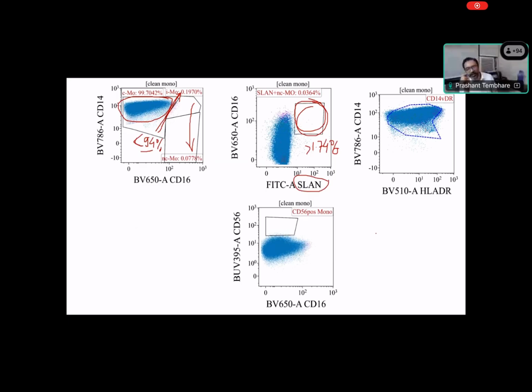And this is a very classical feature of a particular disease. Anybody knows? Chronic CMML. Chronic myelomonocytic leukemia. Perfect. Very good, very good. So it's a classical feature of chronic myelomonocytic leukemia. In chronic myelomonocytic leukemia, we have more than 94% classical monocytes, and there is marked reduction in non-classical monocytes and intermediate monocytes. This is the first.